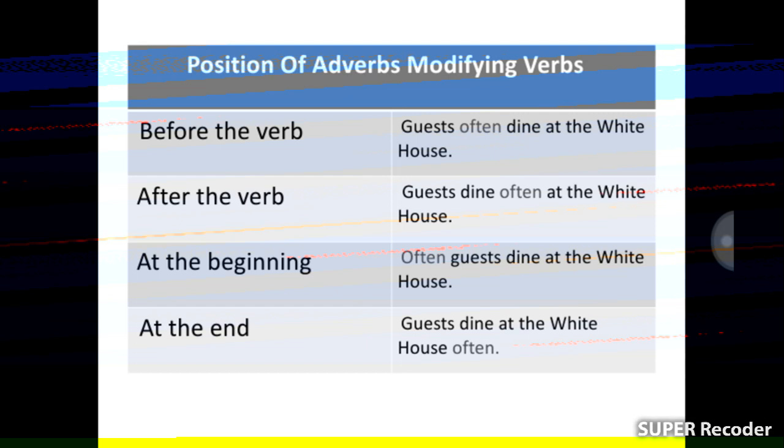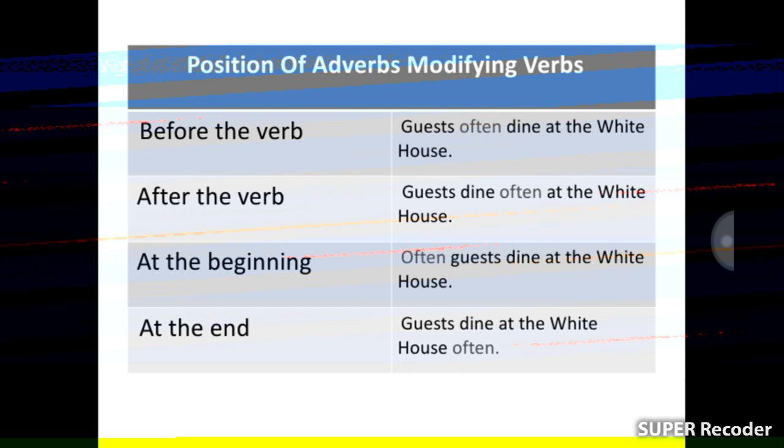Here is an example. Before the verb: Guests often dine at the White House. Here, often comes before the verb dine. After the verb: Guests dine often at the White House.